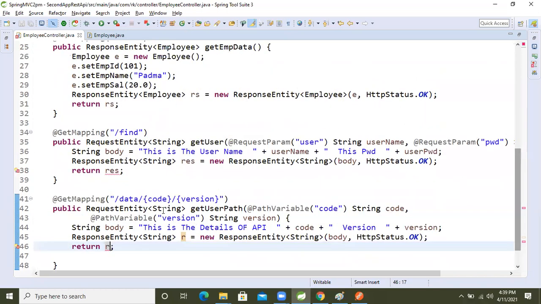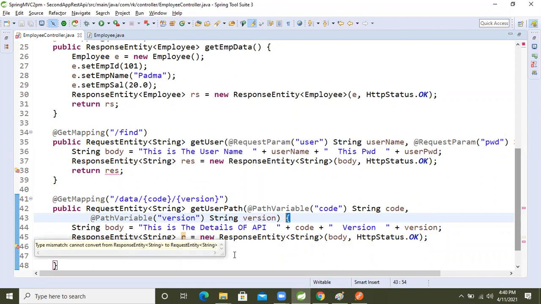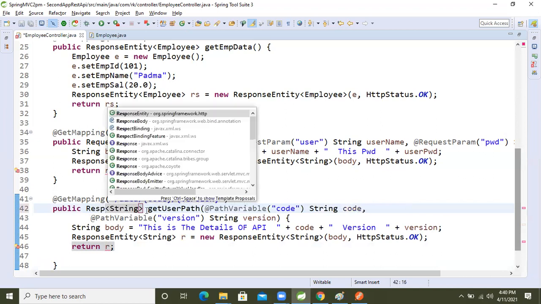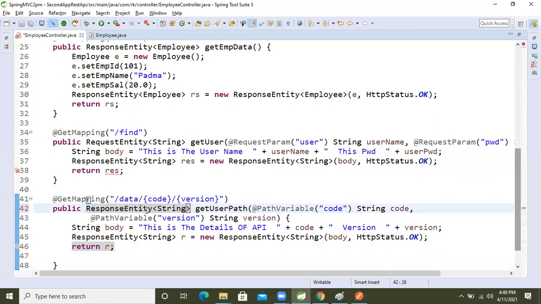Returning request HTTP. You are taking a response HTTP. Mismatch: cannot convert from response entity string. Return type, you put that request entity, Ravi. Return type, request and response. Sorry. The above method, the getUser method, also the same. Yes, both places. Yeah, I got it.